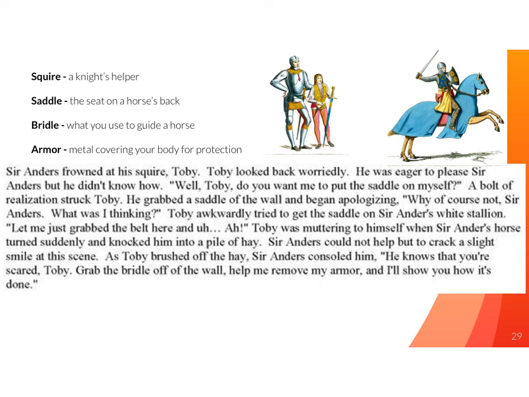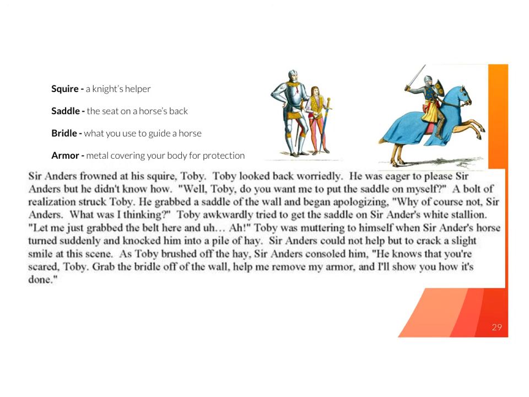A saddle is the seat on a horse's back. This guy is riding in a cool red saddle. A bridle is what you use to guide a horse. This guy's got his bridle in one hand there. He's guiding the horse with it. And the armor is your metal covering on your body for protection if you're a knight. These guys both are wearing different kinds of armor. So listen as I read, and then it's going to be your job, your exit ticket today, to tell me the place and the time, and tell me why you think so.